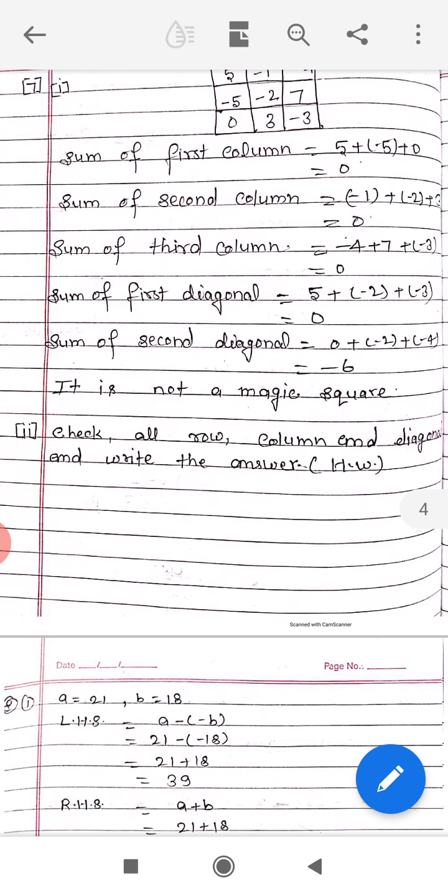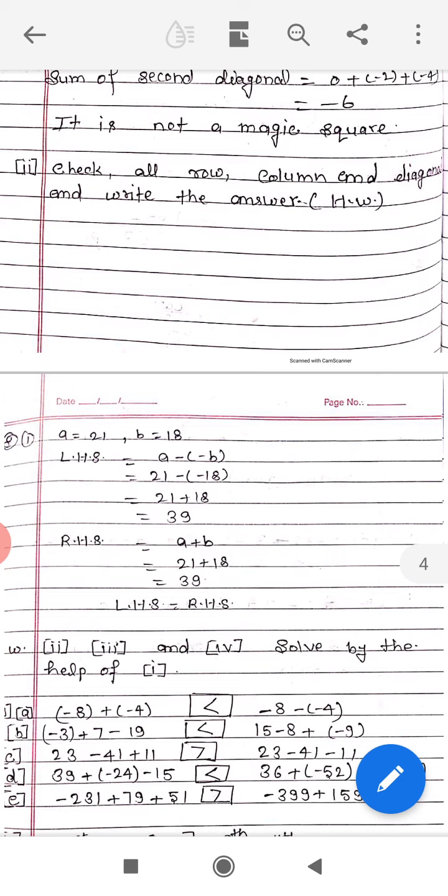Question number 8. First question. We have to verify a minus b equal to a plus b for the following values of a and b. First, a equal to 21, b equal to 18. We have the left hand side a minus b, which means 21 minus 18, equal to 21 plus 18 equal to 39. We have the right hand side a plus b. The value of a equal to 21 plus the value of b equal to 18. When we add a and b, we get 39. Means left hand side equal to right hand side. It is verified that this follows a minus b equal to a plus b.